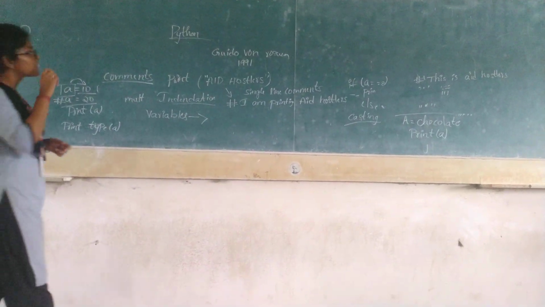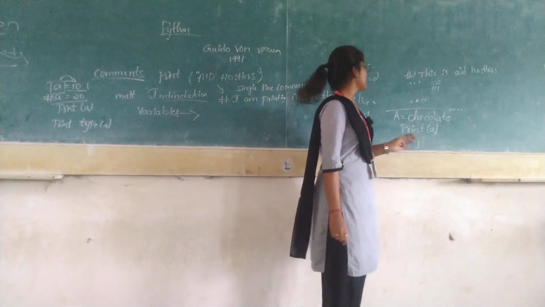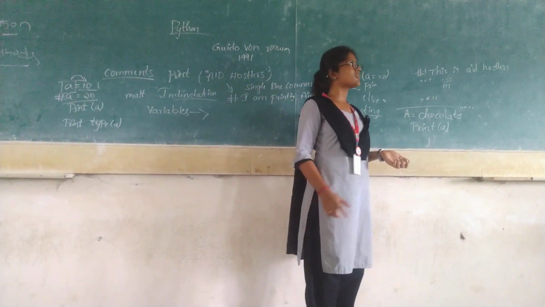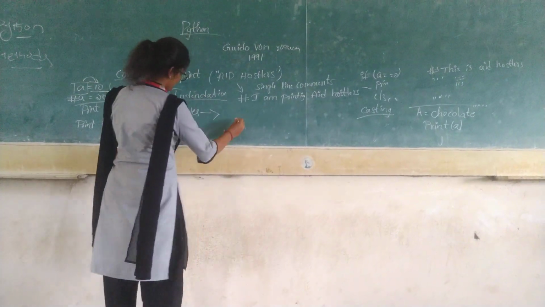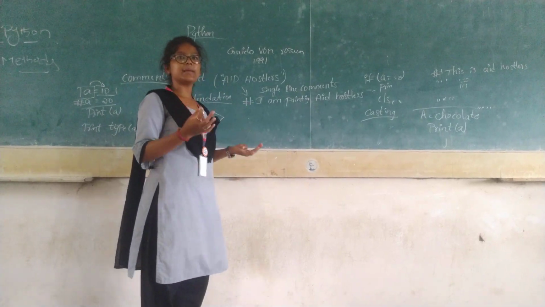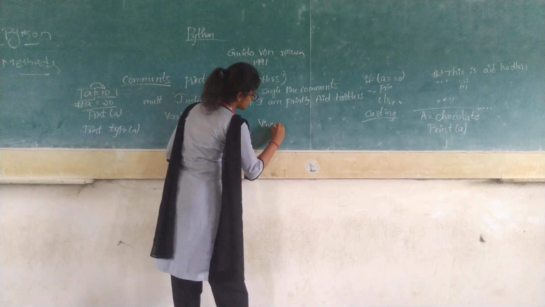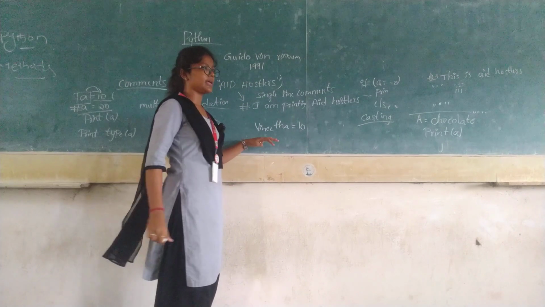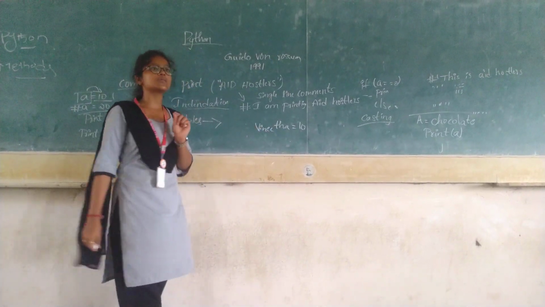Variable names. We have already said variables are used to assign a value. Here I have used only A, B, C, D, so there is no need to do much. But if I give a name, like my name, Vinita is equal to 10, the variable name is my name. So it is a long variable, right? We will have some conditions for variables.